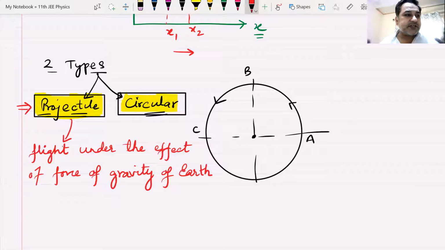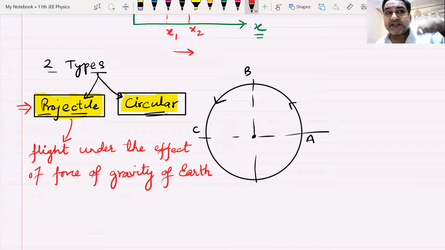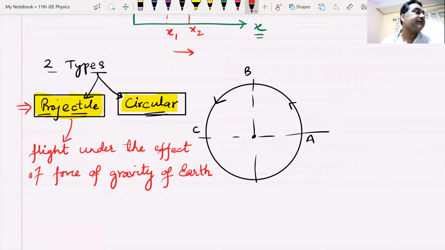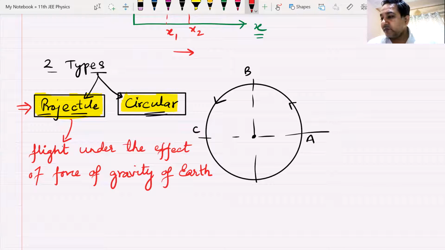Where have we done this projectile motion? If I'm talking about satellites, we have not done any question on satellites. Then why did I say that we have done projectiles in the previous chapter? That means there is something else which is also a projectile. What is that something else which is a projectile, which we have already done? Anyone? The hint is gravity of Earth.